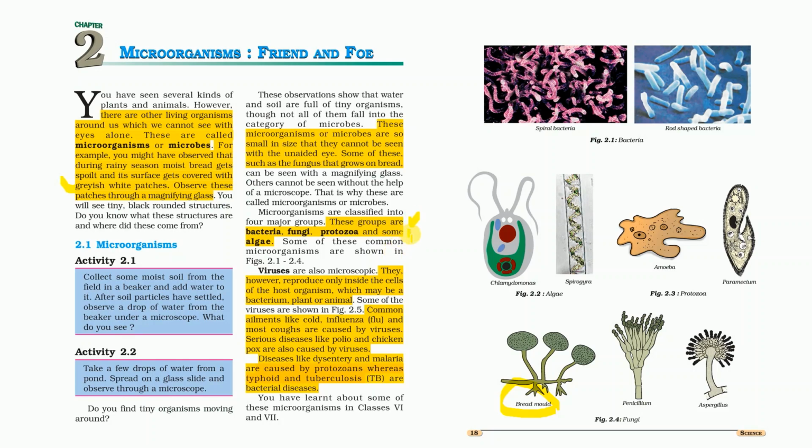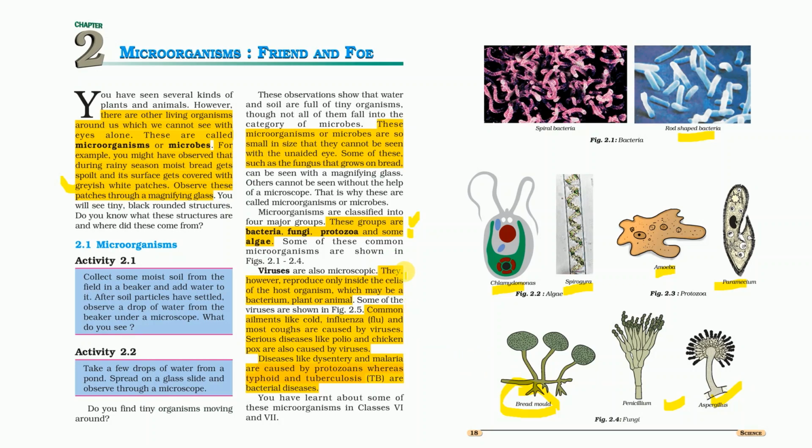They are bacteria, fungi, protozoa, and algae. Examples of bacteria are spiral bacteria and rod-shaped bacteria. Examples of algae are Chlamydomonas and Spirogyra. For protozoa, there are amoeba and paramecium. The diagram of amoeba and paramecium is very frequently asked, so keep this in mind. Examples of fungi are bread mold, penicillium, and aspergillus.